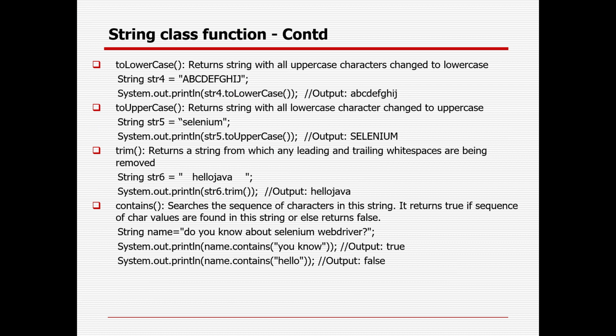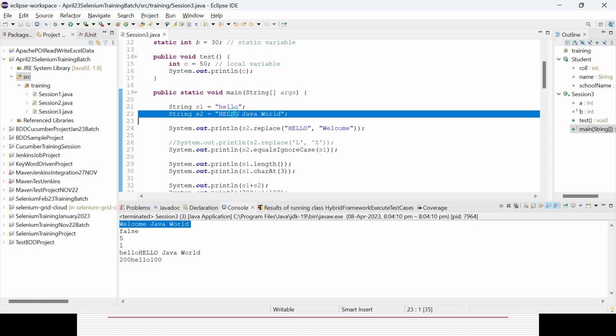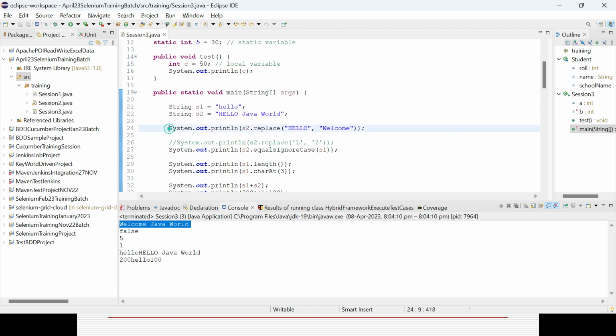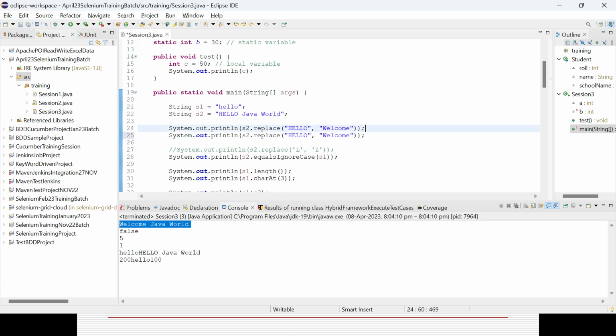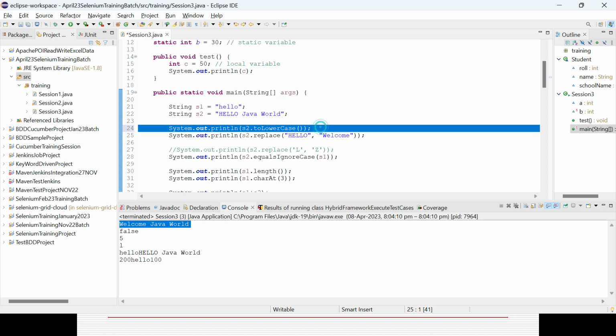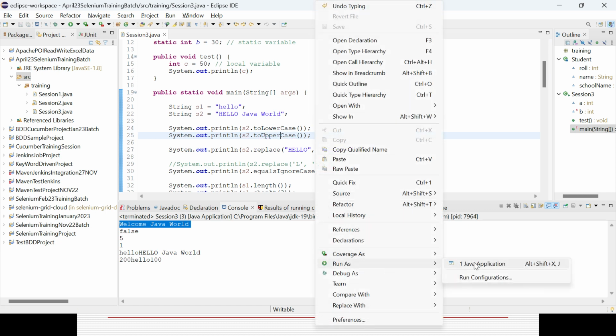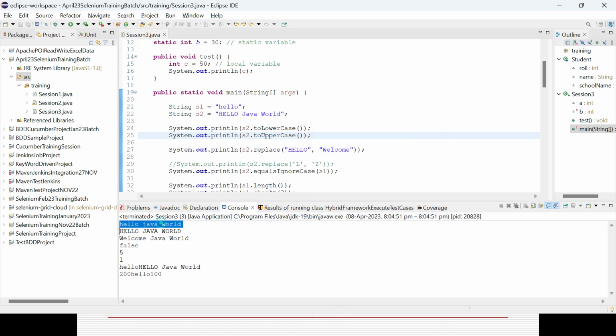Then there are toUpperCase and toLowerCase. This is hello, or hello Java world. In case you want to completely move it to uppercase or lowercase, you can do it. So s2 dot toUpperCase or toLowerCase. These are the methods available. Now if you run, lowercase means it will convert everything to lowercase, uppercase means it will convert everything to uppercase. So that is the way you can deal with it.